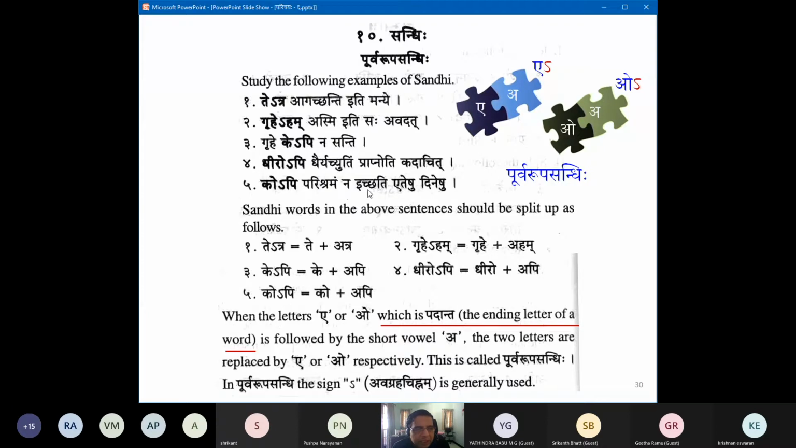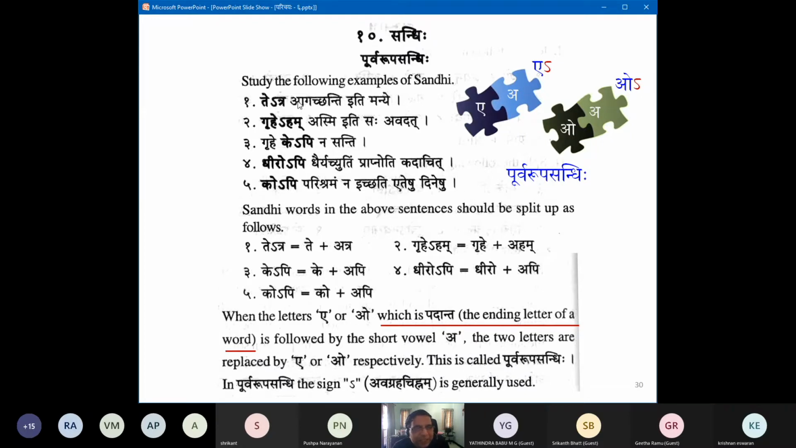Kopi parishramam na ichchati eteshu dineshu. Nobody, effort they don't like. See, this is a double type of thing. Eteshu dineshu. No, actually it is not nobody, because in English we start off with nobody. It's anybody. So kopi is anybody; a lot of effort they don't like in these days. Everybody looks for easy, cushy chair jobs. That's what is being said.